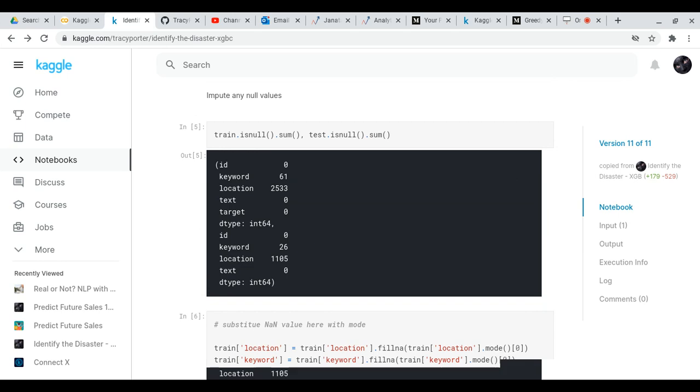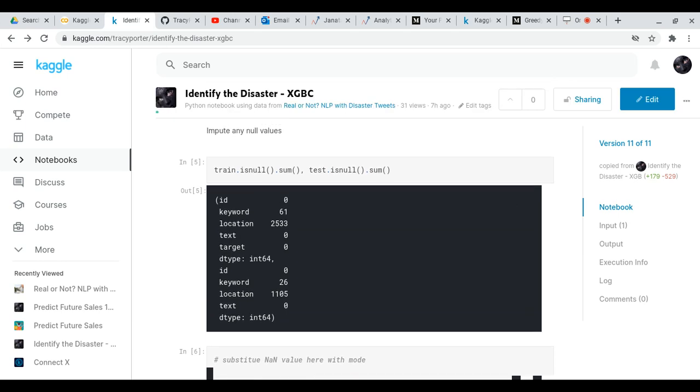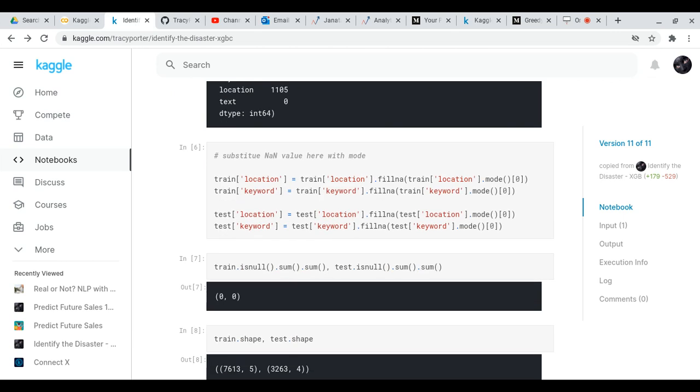The next thing we're going to do is impute any null values. So we put some code in to ask if there were any null values, and you can see keyword and location columns both had null values. The next thing we did was impute those null values. Since the keyword and location were object columns, we were not able to use median, and we were also not able to use k nearest neighbor, so I just used mode. And what mode is, mode was the most frequently used answer.